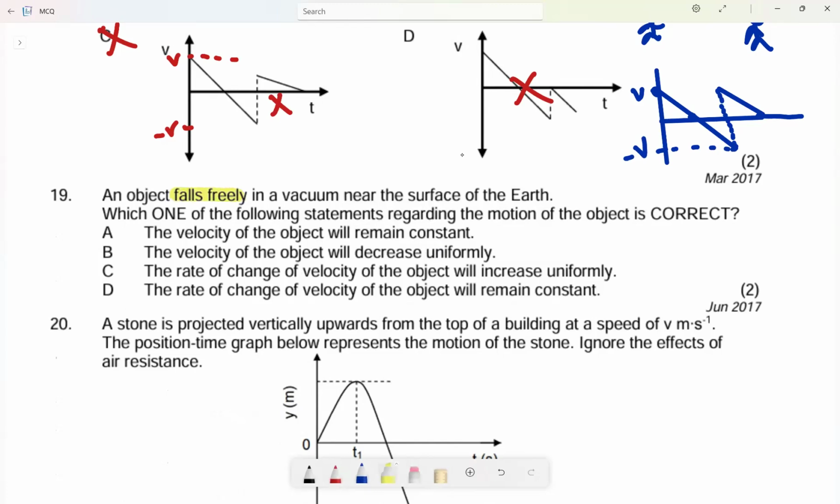So what happens in free fall? The velocity of the object remains constant. This is a lie. Remember, as the object goes down, the velocity increases. As it goes up, the velocity decreases. The velocity of the object will decrease uniformly.